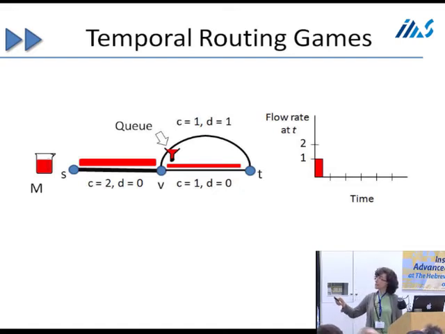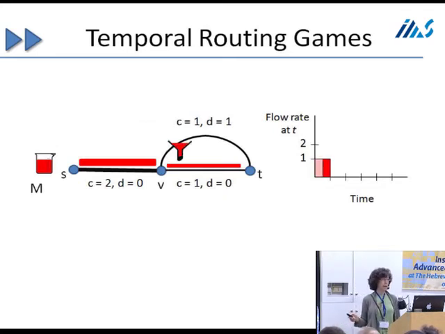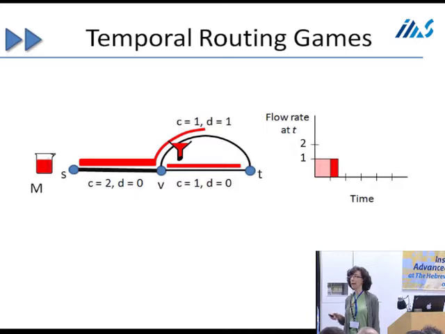So the users coming on the first link are going to form a queue on the second link of people who want to use the second link but can't. They prefer this link to the top link because the bottom link has delay 0, whereas the top link has delay 1. Over time, this queue is going to grow. We're going to assume these queues are first in, first out. Eventually the top link starts to look attractive because the queue on the bottom link has grown so much that its delay equals the delay of the top link.